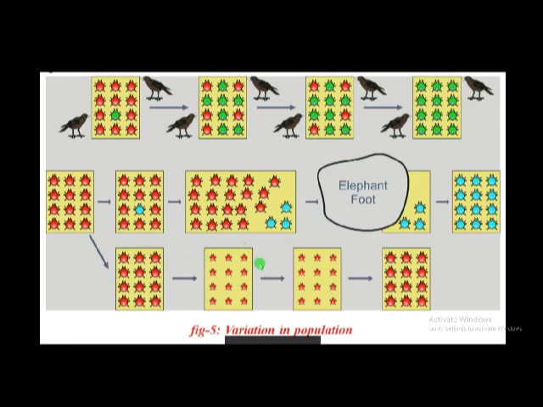Due to starvation, their body size decreases. Whenever the plant recovers and new leaves are formed, after some time the insects become larger again. So these three are the different cases of variations that occur in a population: natural selection, genetic drift, and this one.